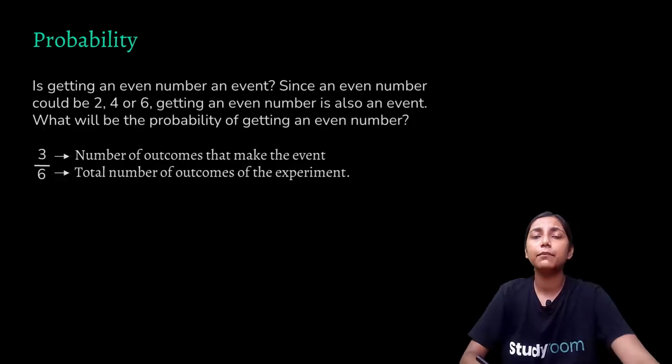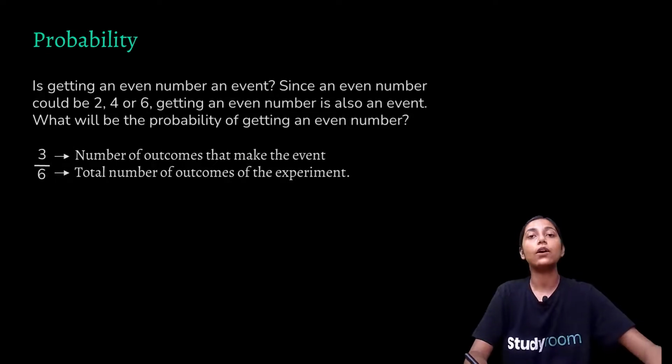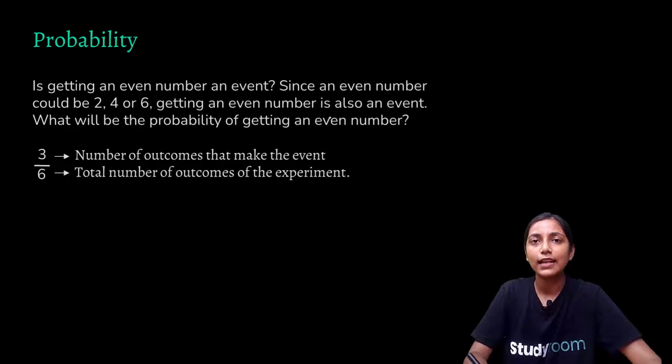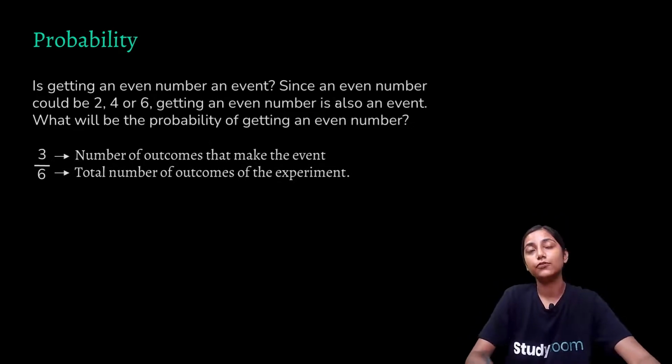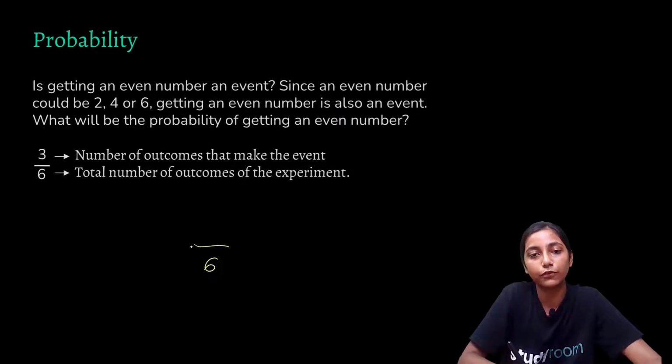Is getting an even number an event? Since an even number would be 2, 4 or 6, getting an even number is also an event. So getting an even number when we throw a die is also an event because we can get 2, 4 or 6. These 3 are the even numbers that are present on a die. Now what will be the probability of getting an even number? For finding it, the total outcomes we know are 6: 1, 2, 3, 4, 5 and 6.